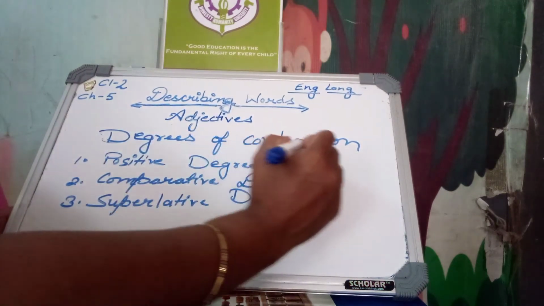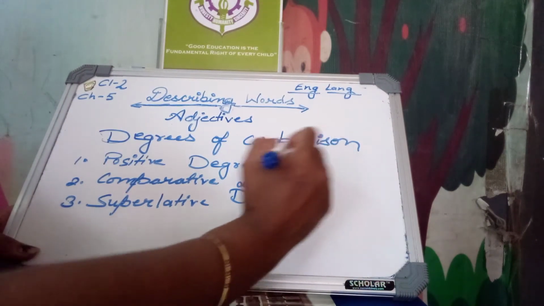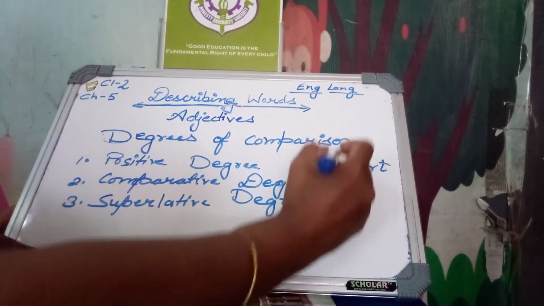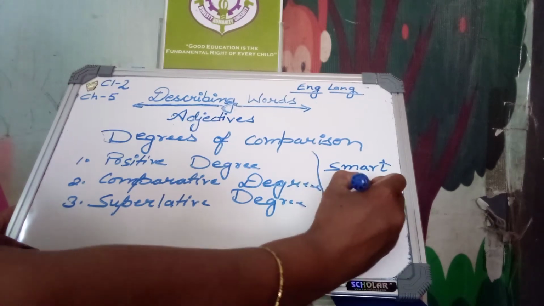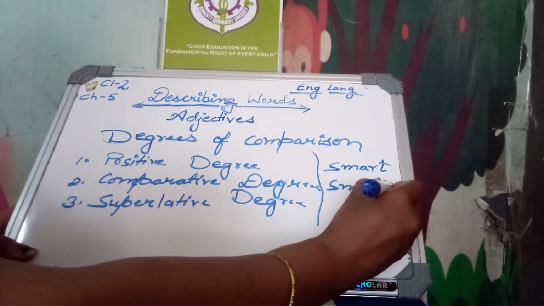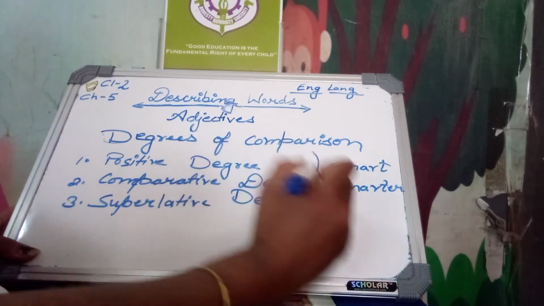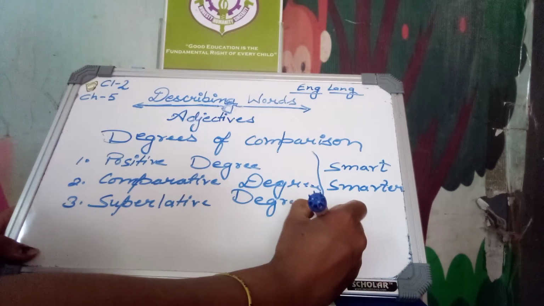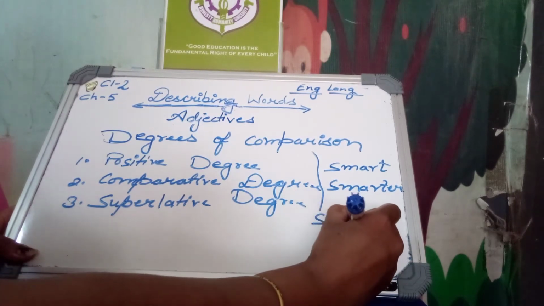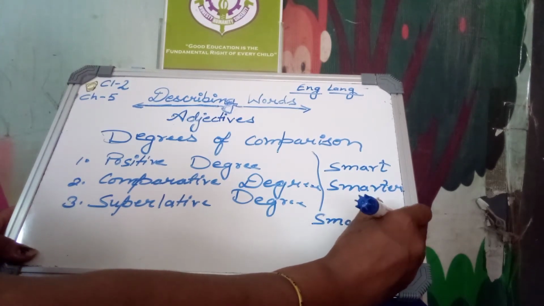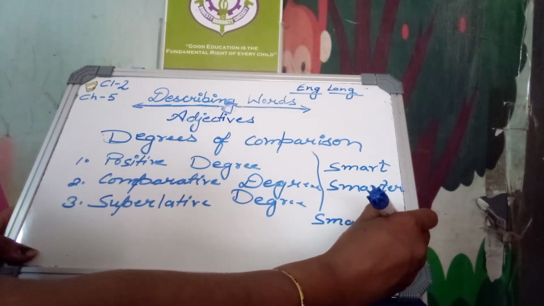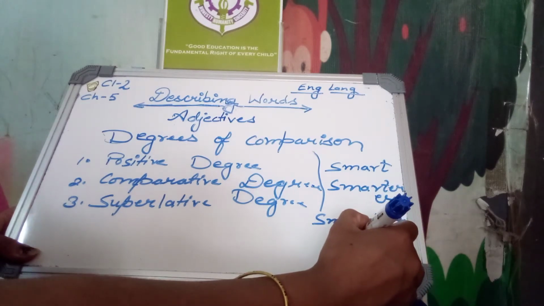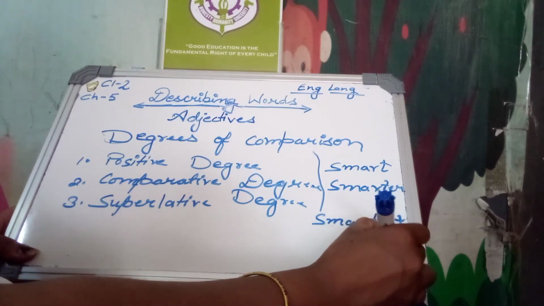So smart is the positive degree, smarter is the comparative degree, and smartest is the superlative degree. Here we add er, and in the superlative degree we add est.